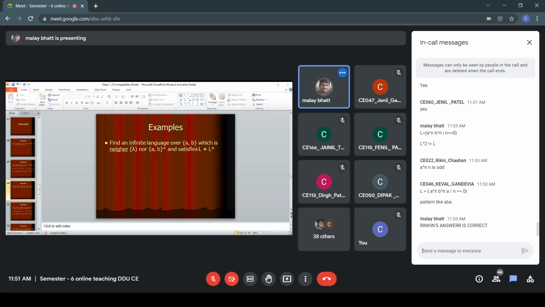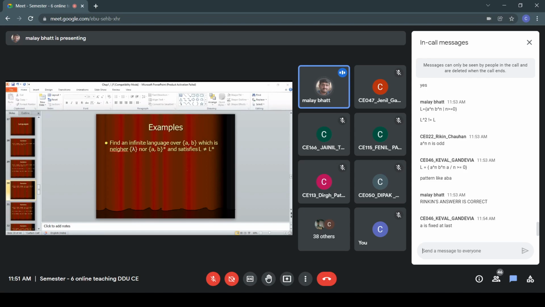Okay, a pattern like a^n b^n a, we can consider that. Right, definitely. If you find new elements of that language, then L will not be equal to L star. So Keval has also given the correct answer.